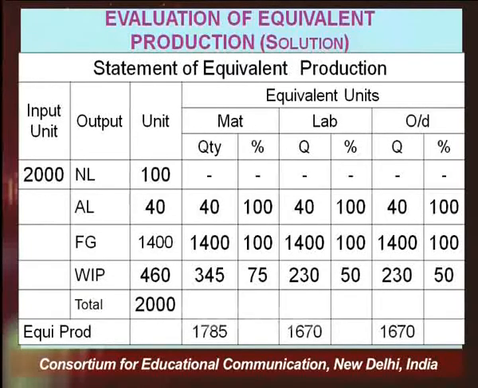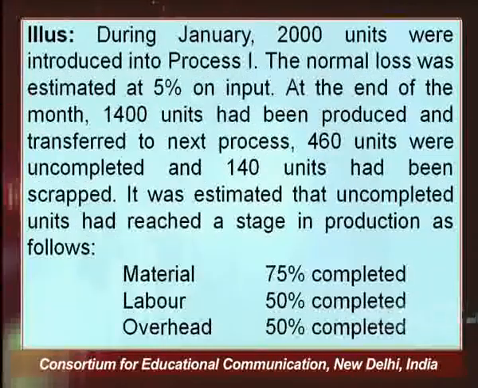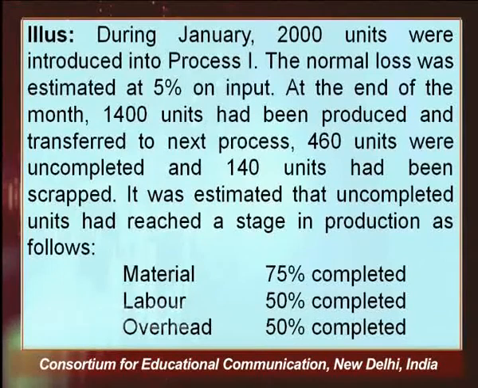We have taken abnormal loss units, finished goods units and now work in progress. In this example, 460 units is work in progress. But what you are given is that in terms of material, the completion of work is 75%. In terms of labor, completion of work is 50%, and in terms of overheads, the completion percentage is 50%.